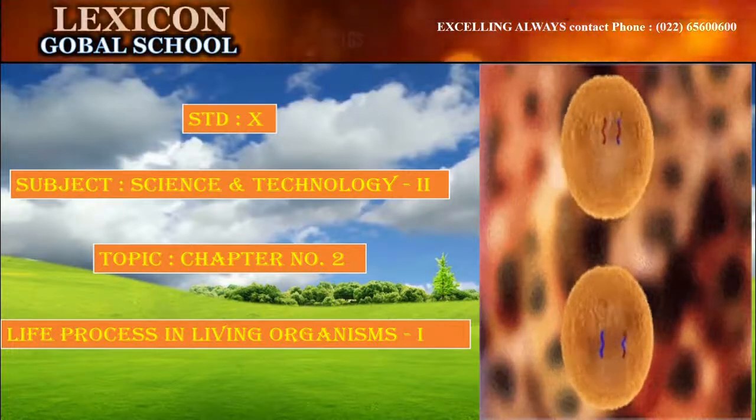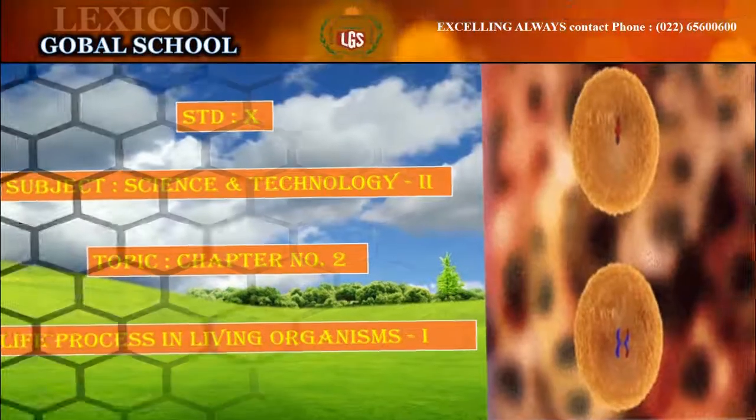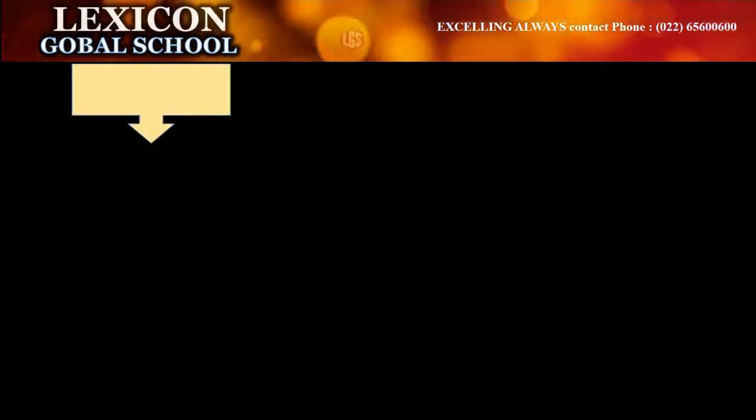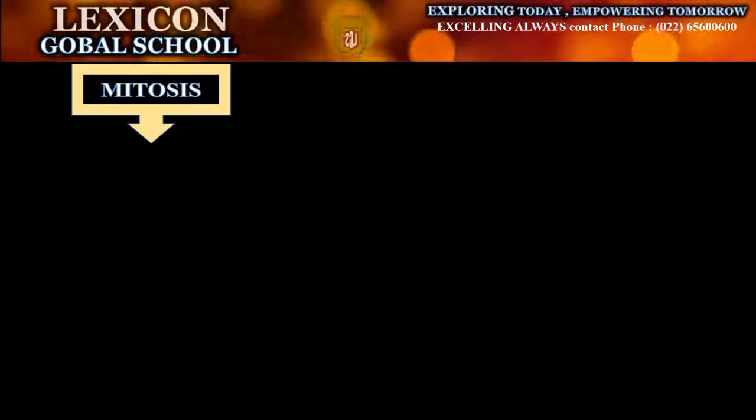But before we move ahead with the chapter, let us first revise and see what we have learned in the earlier classes. In the earlier lectures, we learned about mitosis cell division. What is mitosis cell division? Mitosis cell division takes place in somatic cells. Somatic cells are present everywhere inside your body except your reproductive organs. Reproductive organs carry germ cells. Therefore, mitosis cell division takes place throughout your body.